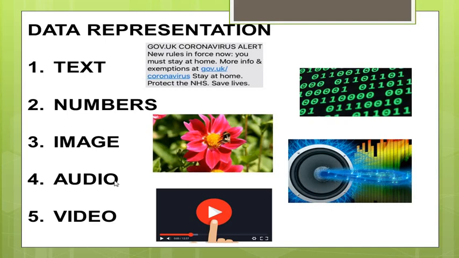Data can be represented as text, numbers, image, audio, and video. In data communications, text can be represented as a bit pattern, a sequence of bits, which can be in the form of ones and zeros. The different sets of bit patterns is called a code, and the process of representing the symbols is known as coding.